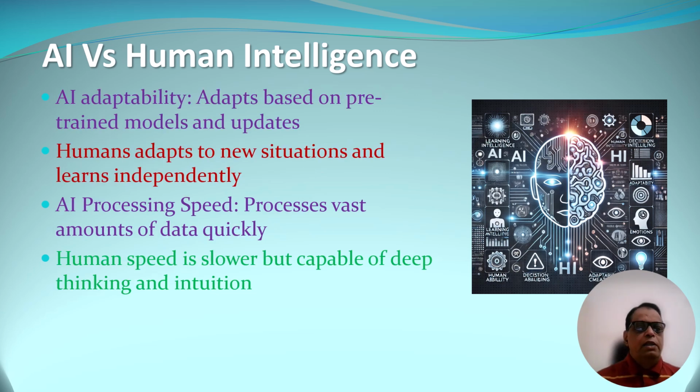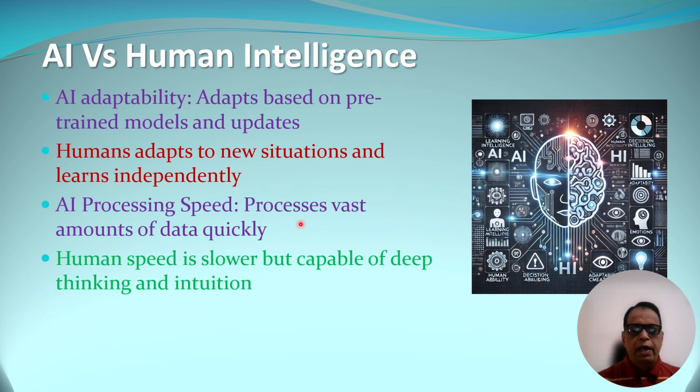As far as the AI is concerned, AI can adapt based on the pre-trained models and whatever updates are provided to the AI. Humans can adapt to new situations. Whatever the situation is, you will find that a human will find a way to survive in that situation. Humans can learn independently, while the machine cannot learn independently unless we program it or train it. AI, of course, is very fast compared to humans.